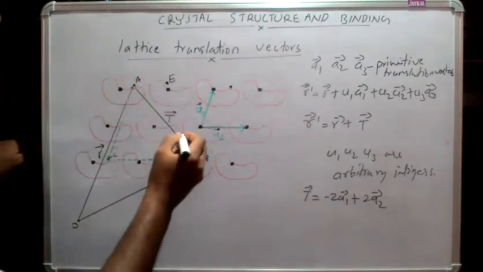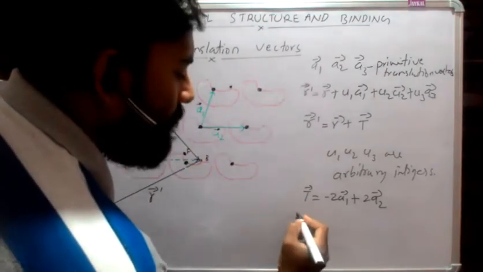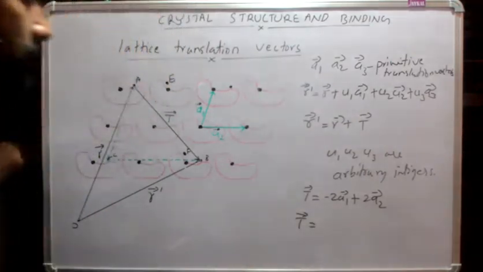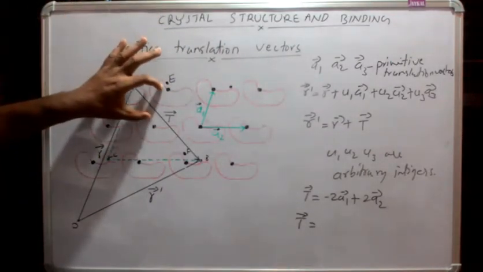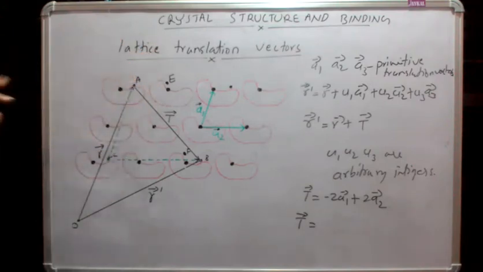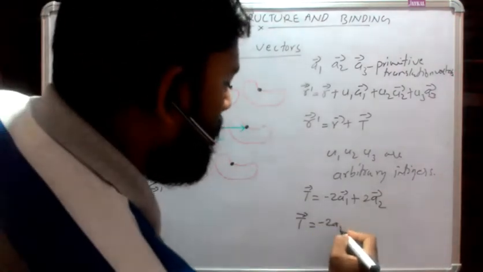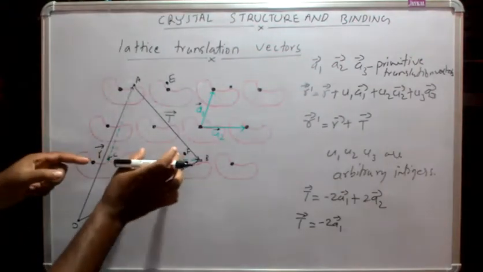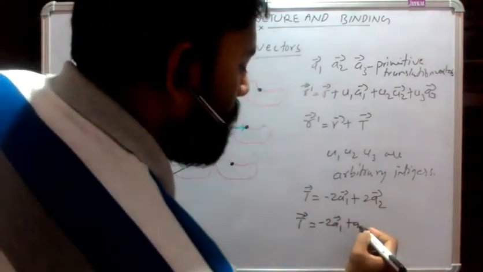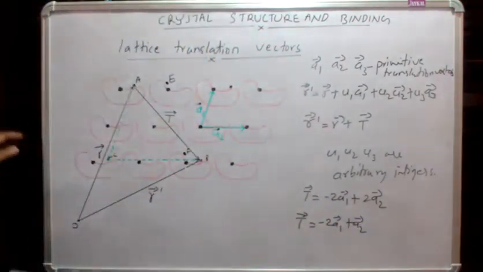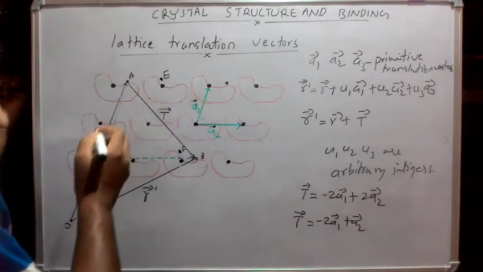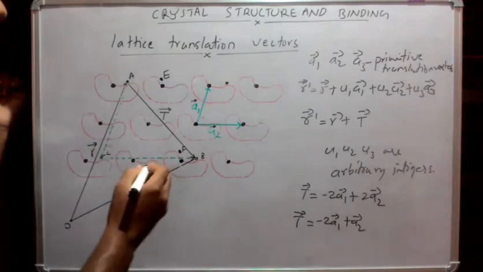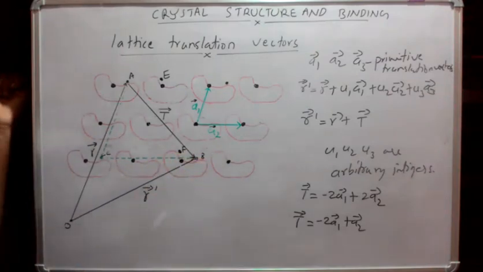So I can select a translation vector t equal to, this distance is a1, a2, that is minus 2a1 plus a2. Okay, in this way I can connect every point in this crystal having similar surroundings by using the primitive translation vectors.